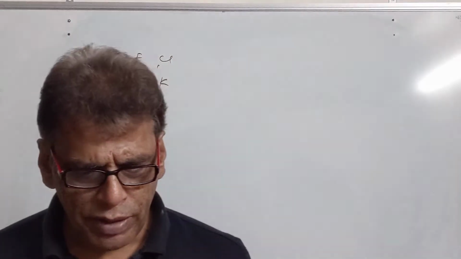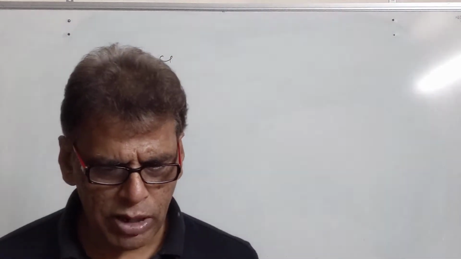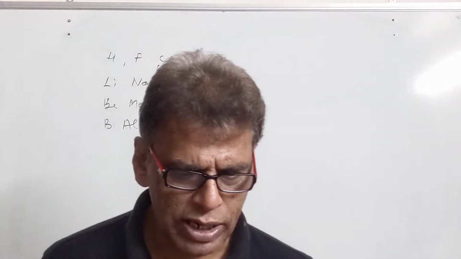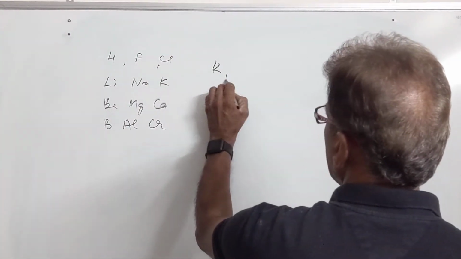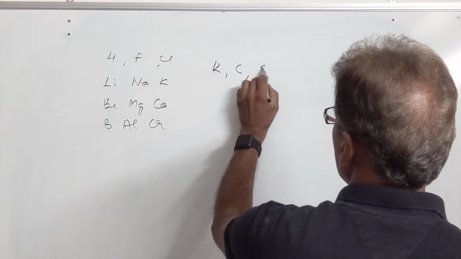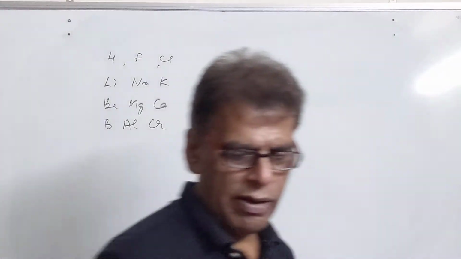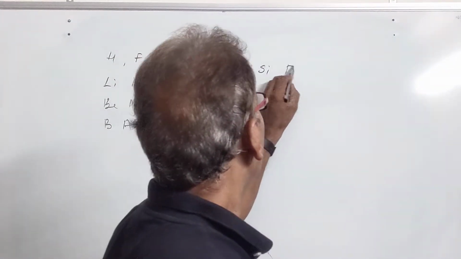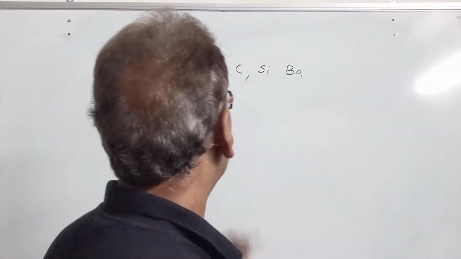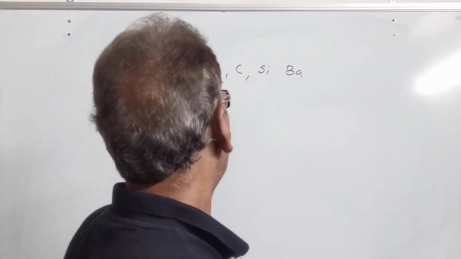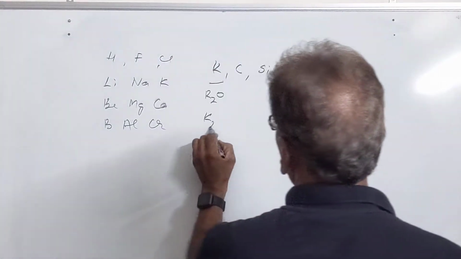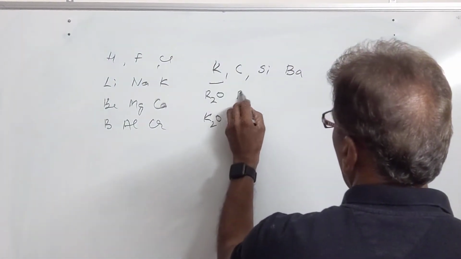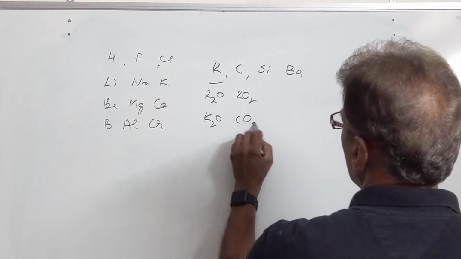Then we have: use the Mendeleev periodic table to predict the formula of oxides of the following elements. These are potassium, carbon, silicon, and then we have the element barium. So we will be using the formulas of this table. Potassium belongs to the first group. We have here the oxide formula, so it will be K2O. In this case we have the formula RO2, it will be CO2.